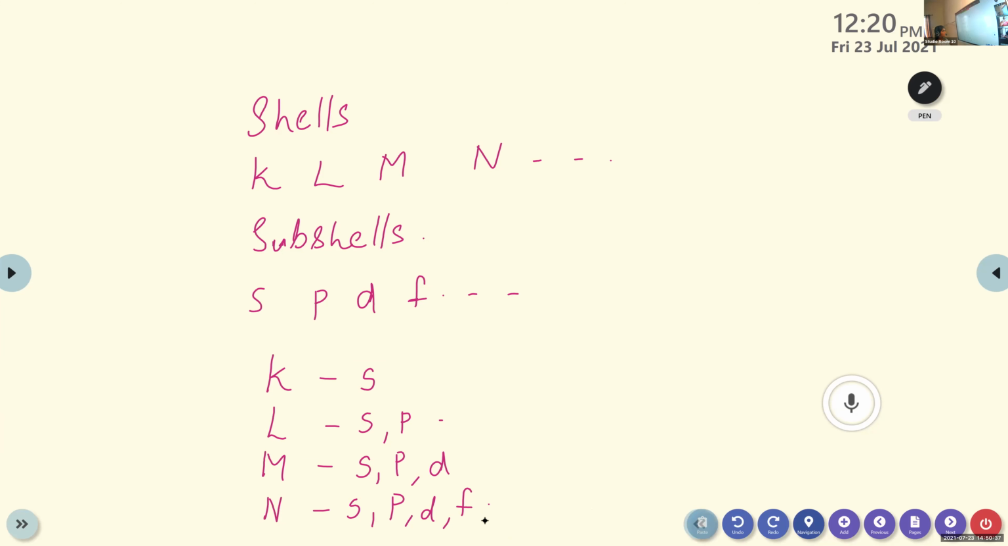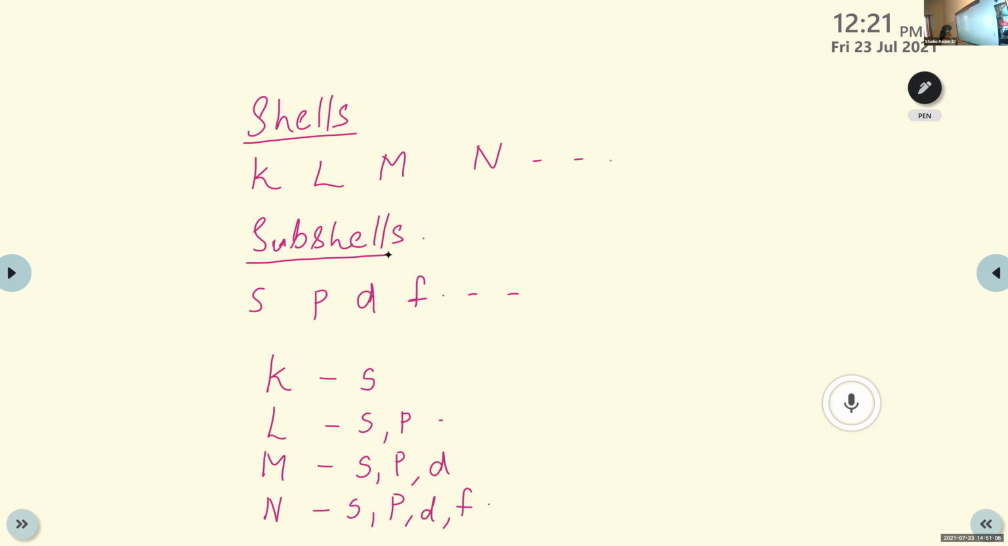Okay, you have to remember this point. There are different types of shells designated as K, L, M, N, etc. Then the subshells are small letters S, P, D, F, etc. Each shell has its own subshells. The K shell has the subshell S. The L shell has two subshells, S and P. The M shell has three subshells, S, P, D. The N shell has four subshells, S, P, D, F.